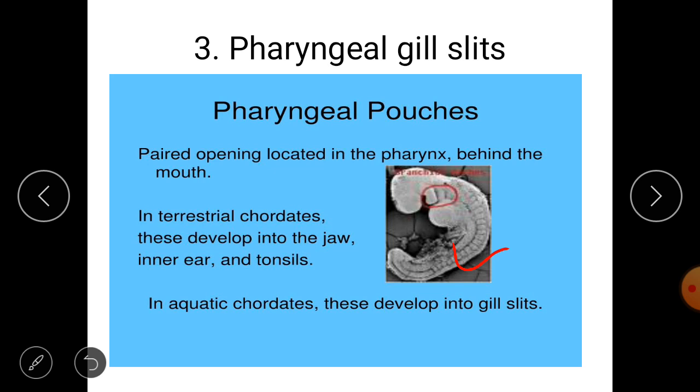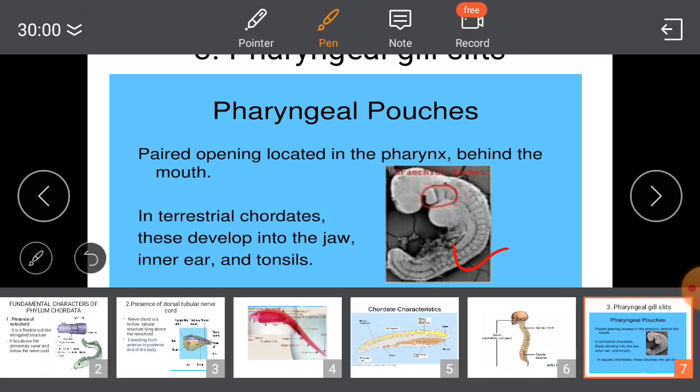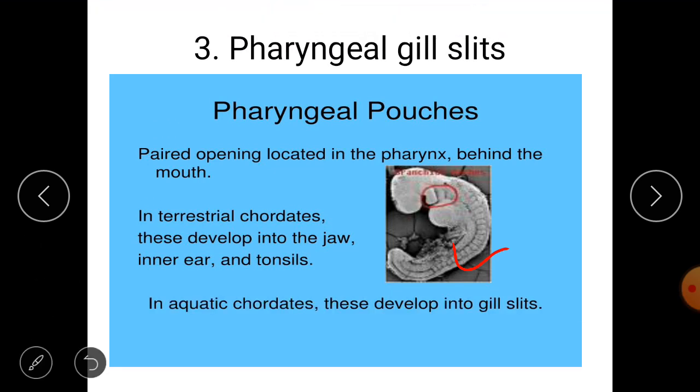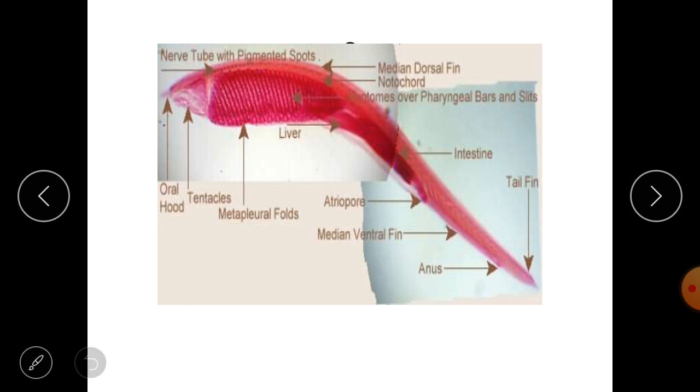These structures may be present in the younger stage and may disappear as it becomes an adult. For example, in the lancelet, whose picture I gave in the previous slide, the animal has gill slits present on either side, especially in this region.